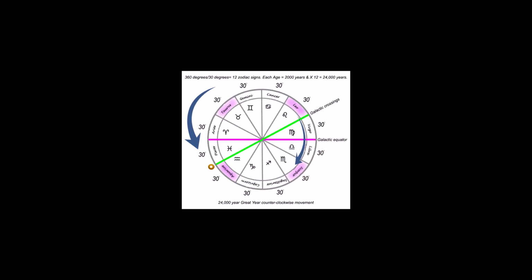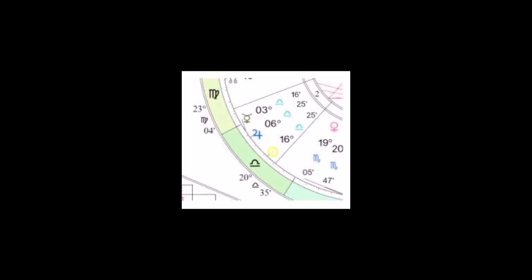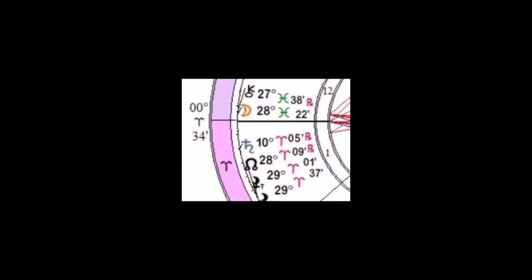In mathematical terms, an astrology degree is 1/360 of a circle. And an example of degrees is the Sun stays in a zodiac sign for about 30 days. So each day is about 1 degree.